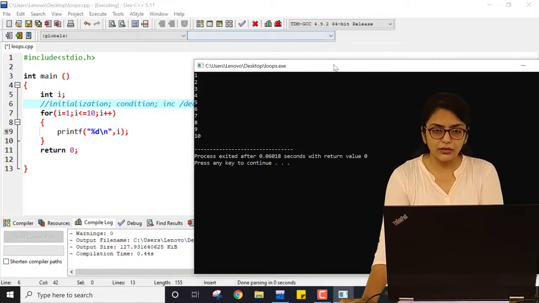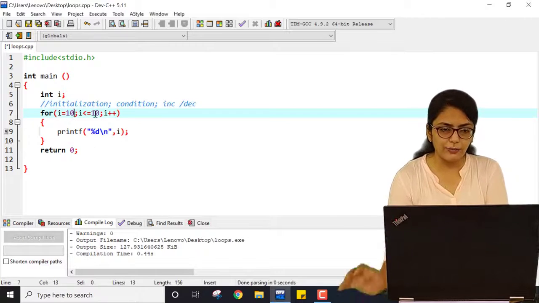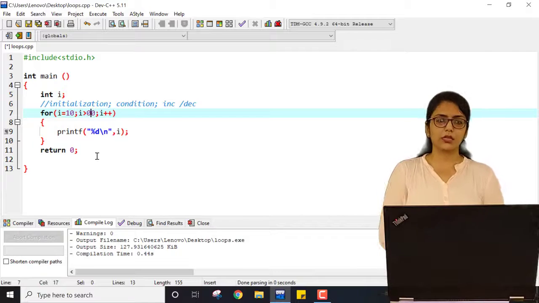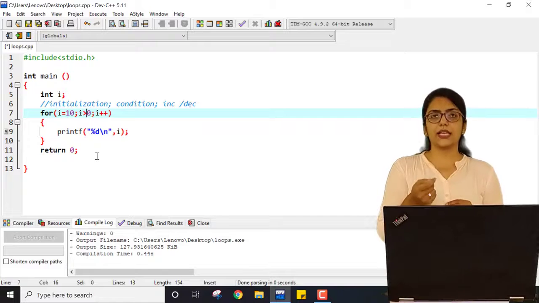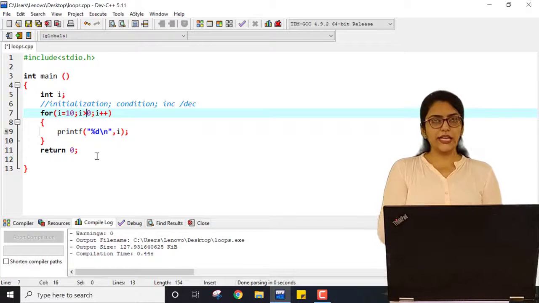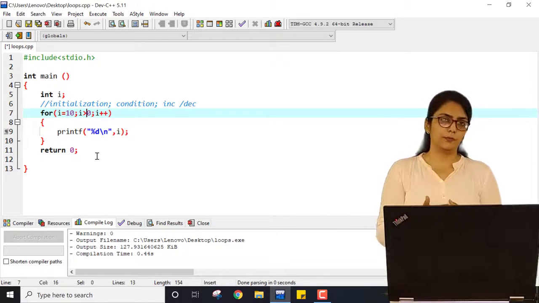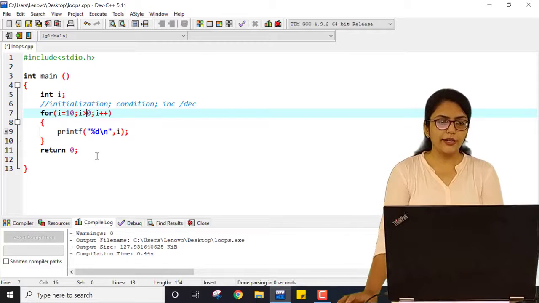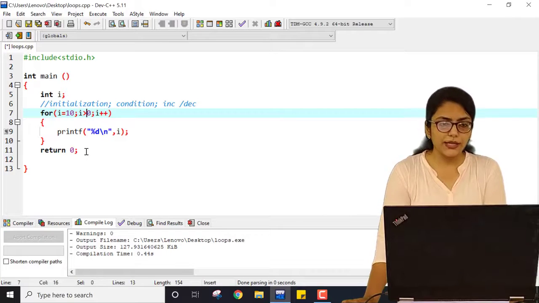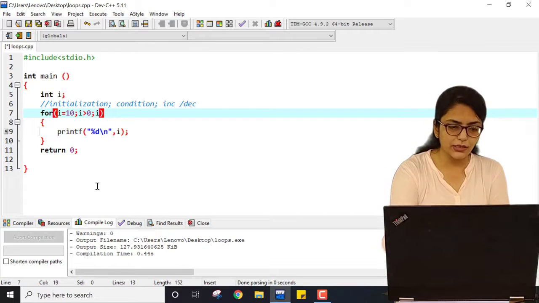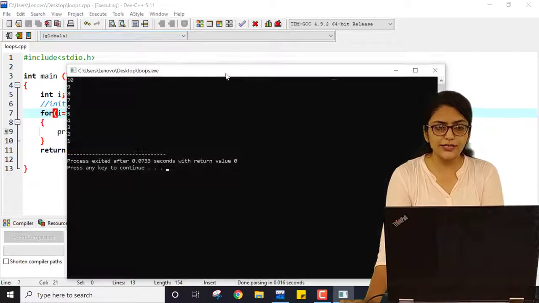Now what happens if I initialize the value of i as 10 over here, and here I write i greater than 0? See, this condition is the key to the loop. If the key is right, meaning the condition is true, only then can it go inside the loop. Understand? So here i is equal to 10, i is greater than 0, and instead of i plus plus, I write i minus minus. If I save this program, compile it and run it, you can see it is printing from 10.